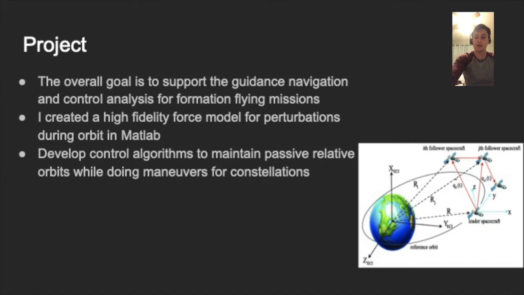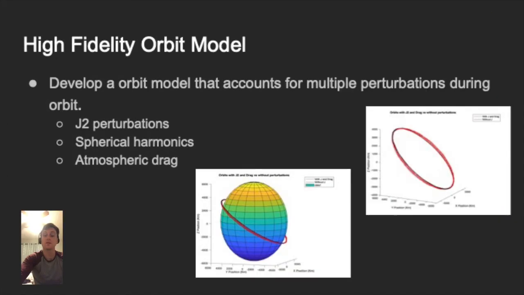So one of the purposes of this project is to create a way to simulate readjusting the orbits to what was originally desired. Another purpose is that if the constellations need to perform maneuvers in space, such as reorganizing the constellation around some unknown object or orbit, we would be able to do that while still maintaining our control over the system. The first step was to develop the high-fidelity orbit model.